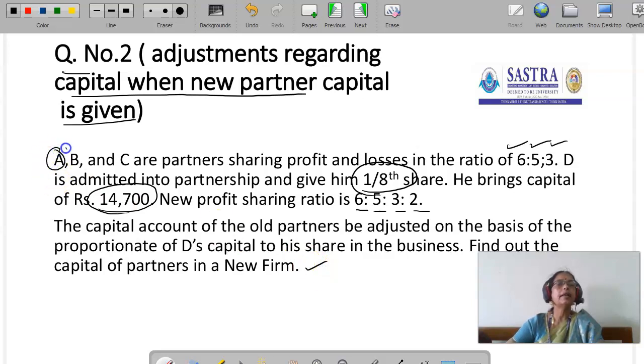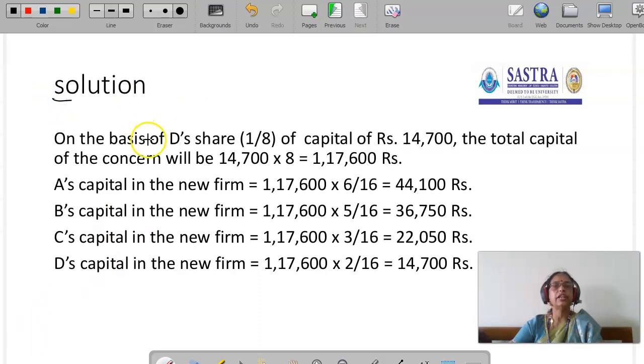So there are 3 partners A, B, C, and their ratio is 6:5:3, and they admitted D, his share is 1/8. The new ratio is given. He brings capital of rupees 14,700. You are asked to adjust the old partners' capital accounts on the basis of the new partner's capital. This is the capital calculation.